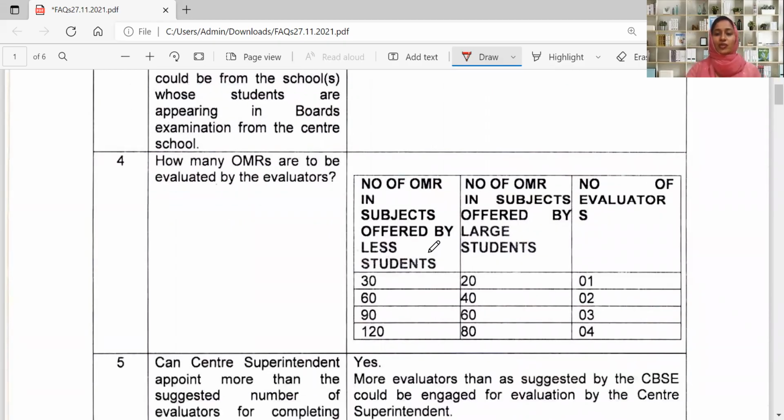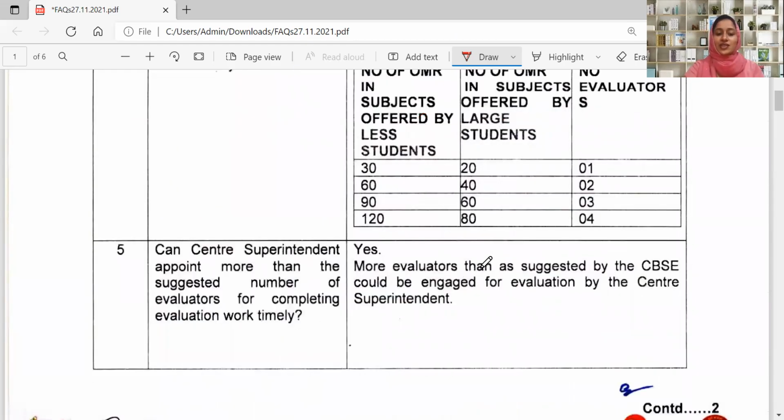They have mentioned the number of OMRs in subjects offered by fewer students, and in subjects offered by a large number of students, for each 20 students, one evaluator will be taken.